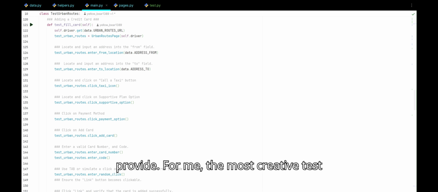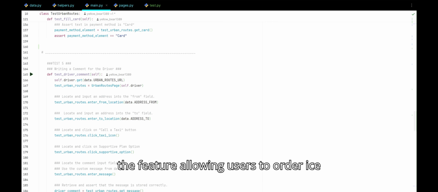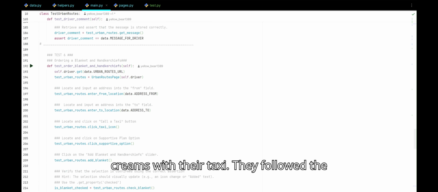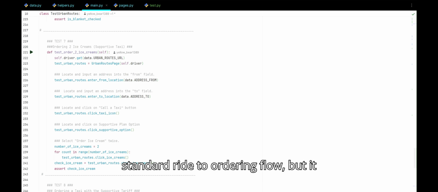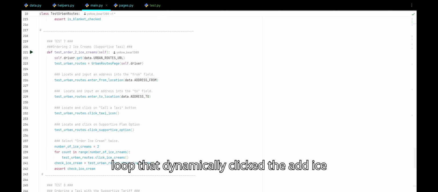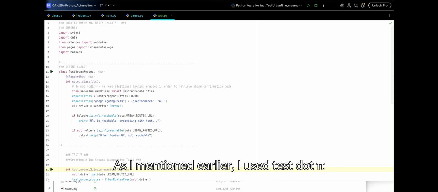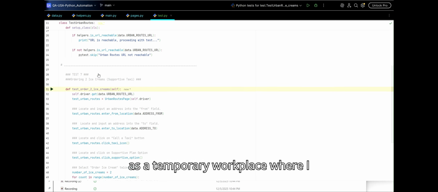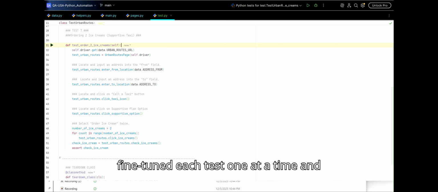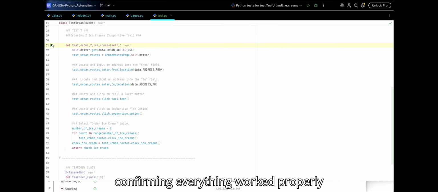For me, the most creative test in this project was the one that checked the feature allowing users to order ice creams with their taxi. It followed the standard ride ordering flow, but it introduced an additional challenge: a loop that dynamically clicked the Add Ice Cream button as many times as needed. As I mentioned earlier, I used test.py as a temporary workplace where I fine-tuned each test one at a time, confirming everything worked properly before integrating it into the full suite.